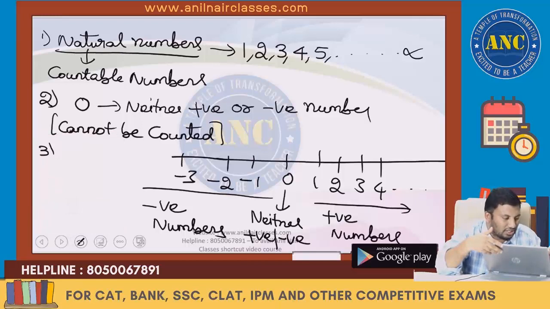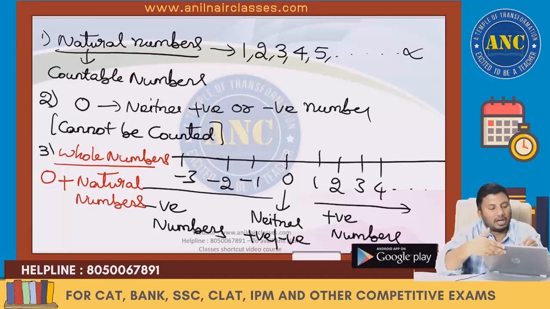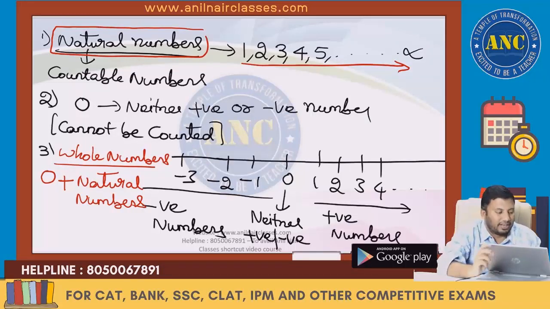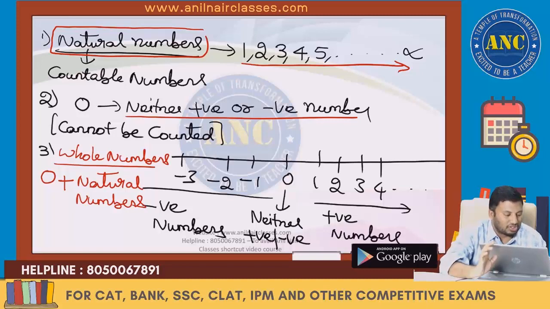Next is whole numbers. What are whole numbers? Whole numbers are nothing but 0 plus natural numbers. Natural numbers are the numbers which can be counted, starting from 1 to infinity. 0 is neither positive nor negative. This is negative, this is positive, right? So the centroid of all these values is nothing but 0. Whole number is 0 plus natural numbers.